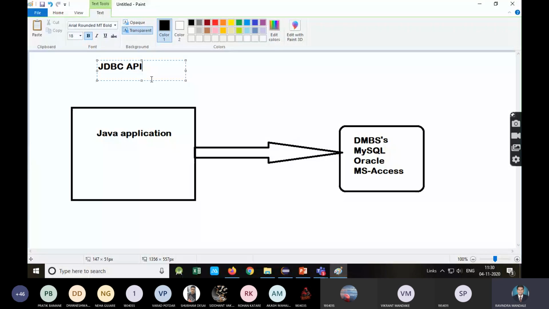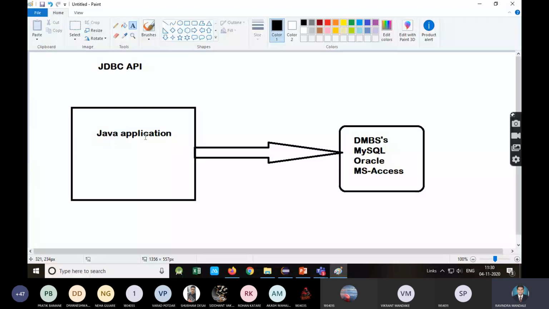So the API consists of some classes and interfaces, and those may have some methods or inbuilt objects. We are going to use JDBC, the Java Database Connectivity API, in this Java application, and it will connect your Java application to any of the DBMS. Which DBMS are we going to use? MySQL. Right now I'm going to show you MySQL, but in the same way you can connect your Java application with other DBMS also.